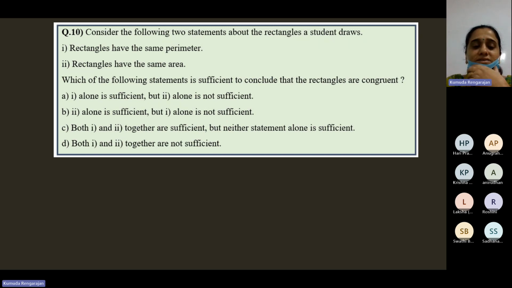So, 2 rectangles. What the question says is a student draws 2 rectangles.